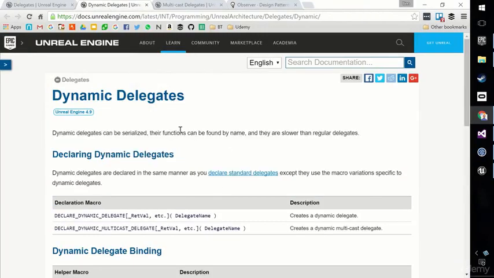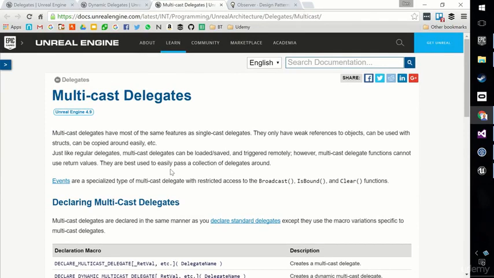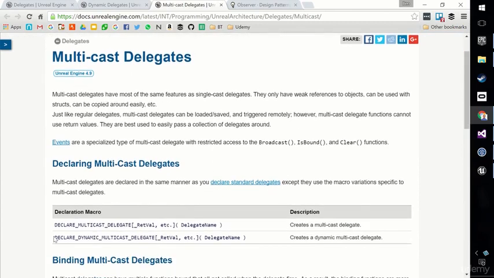Then read about dynamic delegates. There's not much different. It tells you the difference here. And then look at multicast delegates, and there are, again, some slight differences. We're going to be using dynamic multicast delegates, all of these layers on top of each other, and the reason is that it's the most flexible and versatile and the most reusable. I would start with that in general, and you can move backwards to simpler delegates when performance dictates you need to, or when some other constraint dictates you need to.